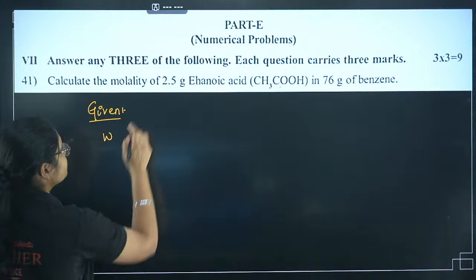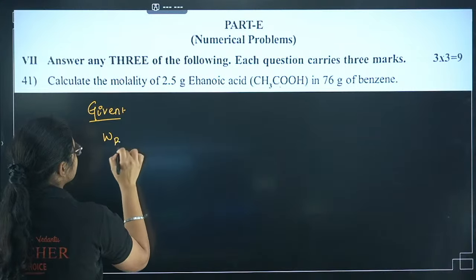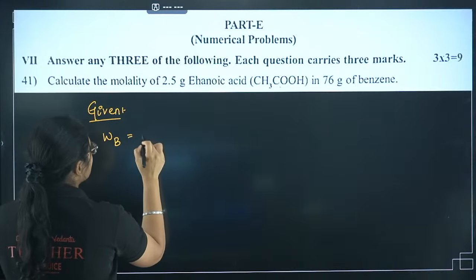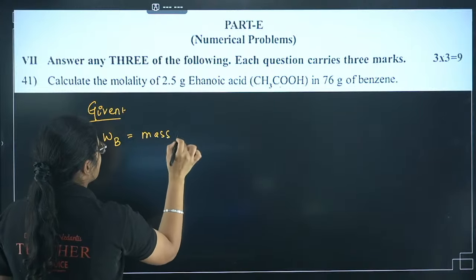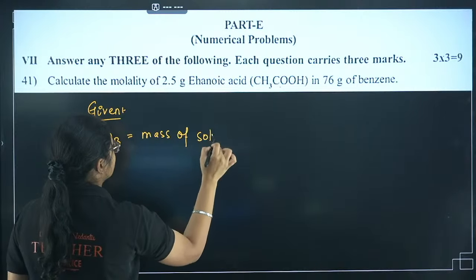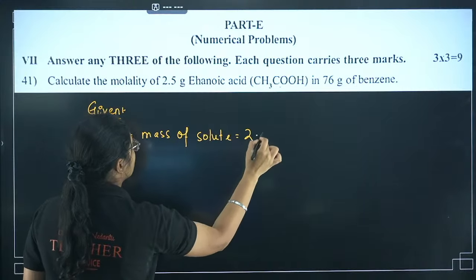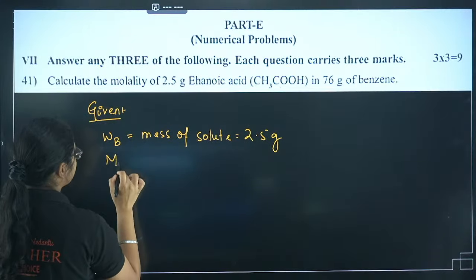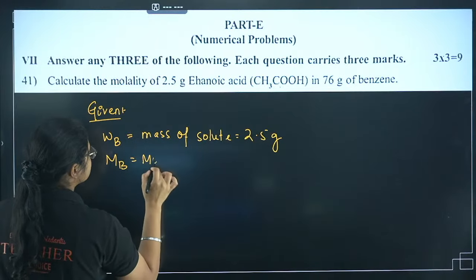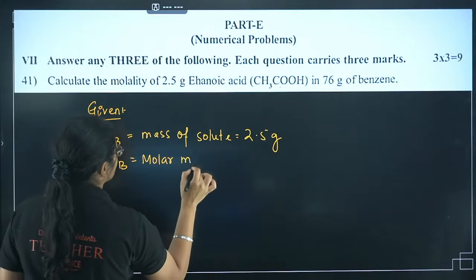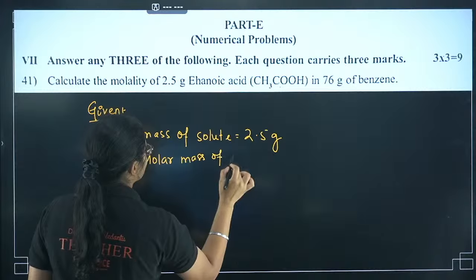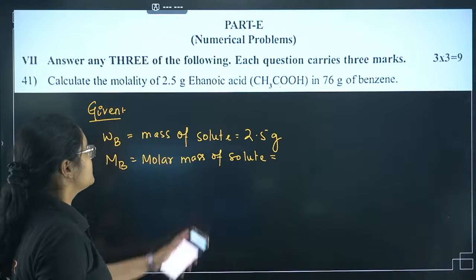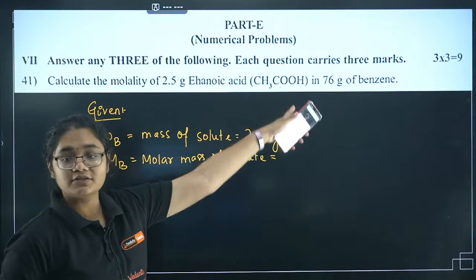So what you have to do first, you have to mention. Always remember for solute, you have to use the B subscript. So WB is what? Mass of solute. How much is that? 2.5 gram. Next I also need MB. What is MB? Molar mass of solute. This one question I am writing in detail, the others I won't be writing, so understand properly here. What is the molar mass of ethanoic acid?